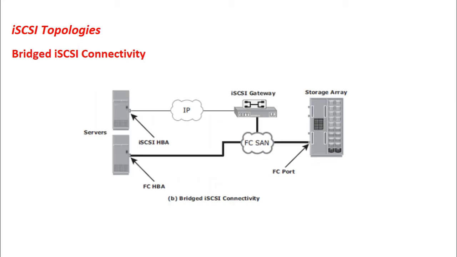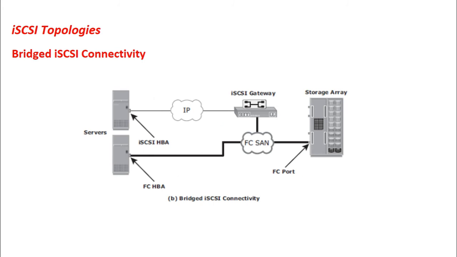Now let us look at the next iSCSI topology, that is the bridged iSCSI connectivity. Bridged topology enables the coexistence of fiber channel with the IP by providing iSCSI to fiber channel connectivity functionality, or iSCSI to fiber channel bridging functionality. For example, the initiators can exist in an IP environment while the storage remains in a fiber channel environment. As is observed in this diagram, we have the servers and the storage array. Now if this server wants to connect with this storage array, the storage array is present in a SAN environment or the fiber channel environment, whereas the server is present in an IP environment.